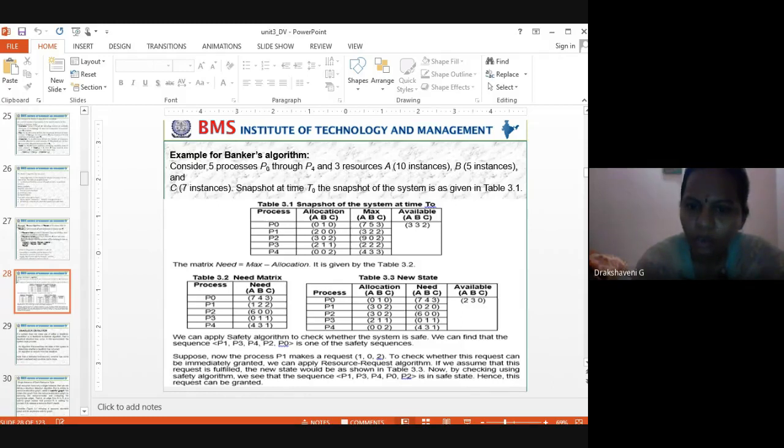If I give 0, 2, 0, clear? Then add whatever is there in allocation, how much we have allocated to them: 3 A's, 0 B's, 2 C's. Then add to 3, 3, 2. How much will be available for me now, because P1 completed its job? Chaitra will give me back whatever I have given to her. What have I given? I have given 3, 0, 2.